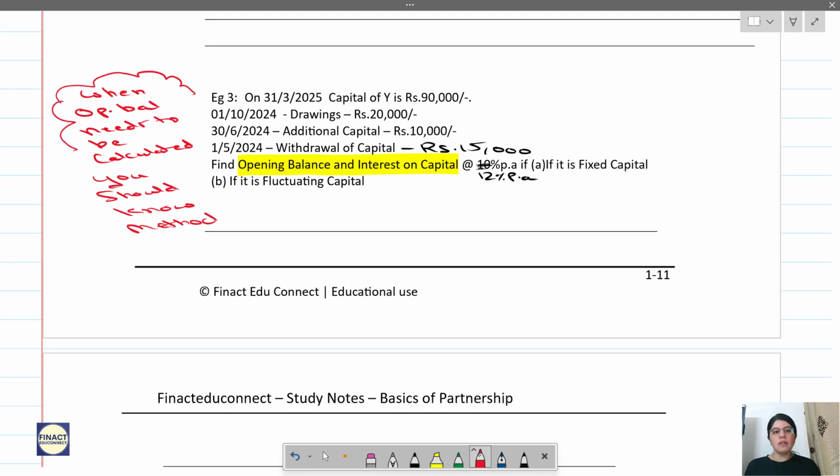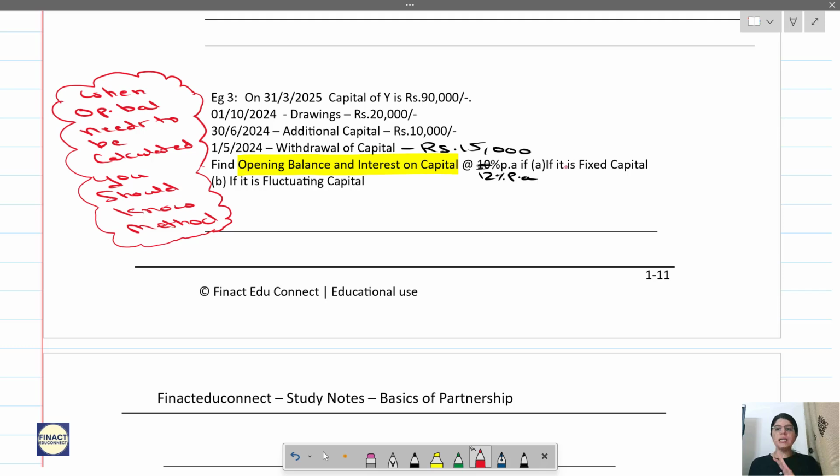Because we have seen in the previous example that you are calculating the interest on capital on the basis of opening balance. So if the opening balance is not given, then you have to calculate the opening balance. For calculating the opening balance, you have different formats of the capital account for fixed and fluctuating method. So you should know which method is followed over here.